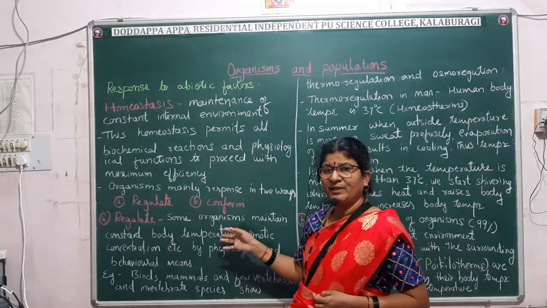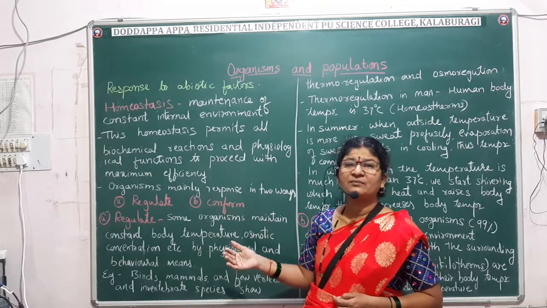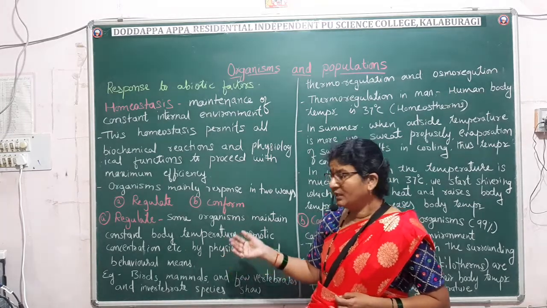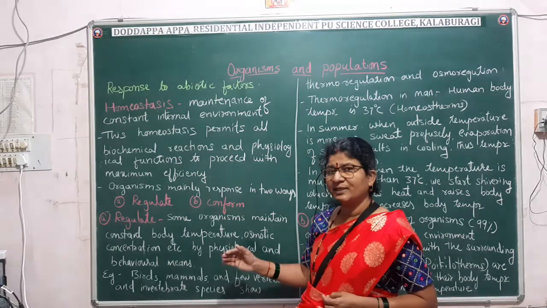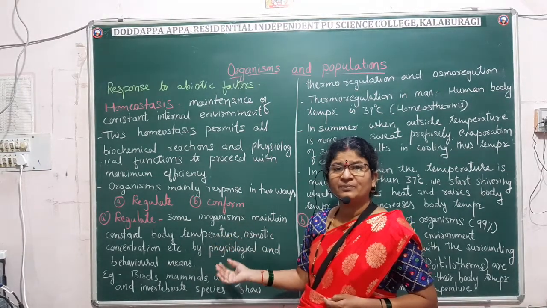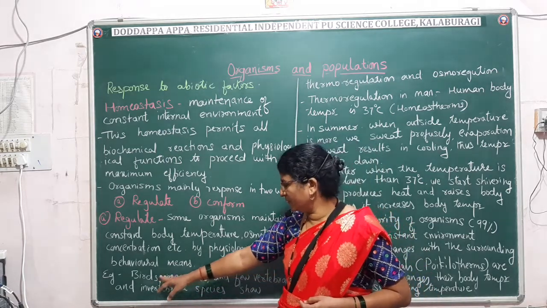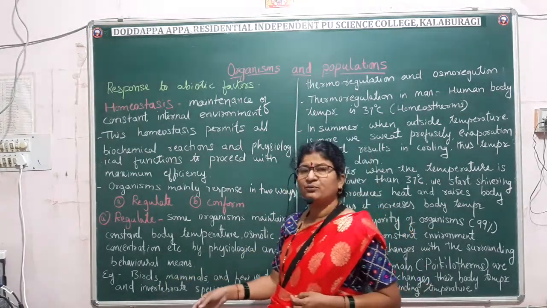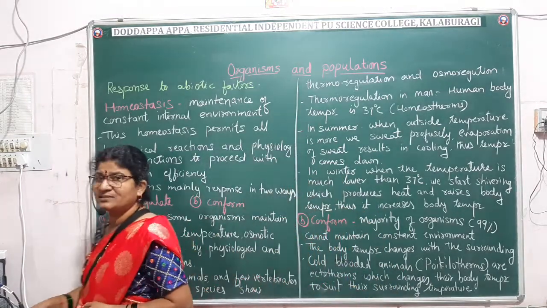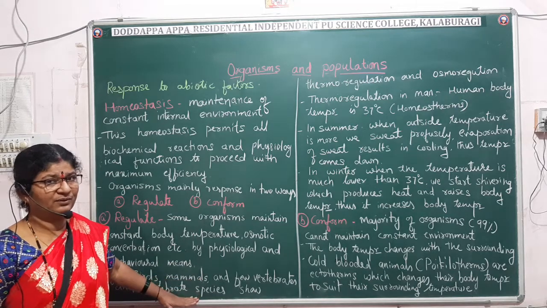These are maintained by physiological means or by behavioral means of the organism. Here we will take some examples; we can cite some vertebrates and invertebrates. Here we wrote some birds, mammals and a few vertebrates and invertebrates that show thermoregulation and osmoregulation.